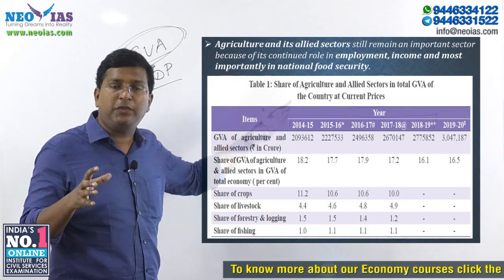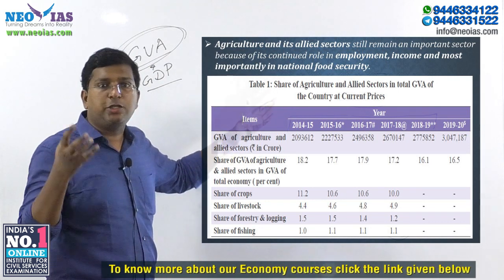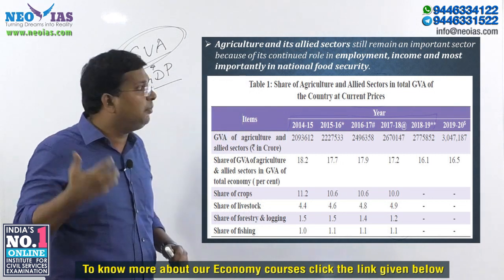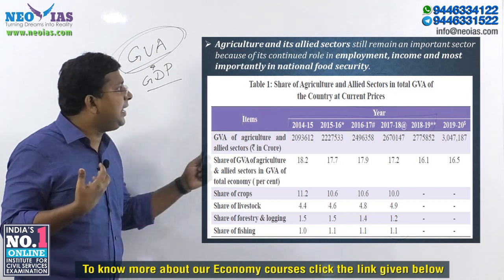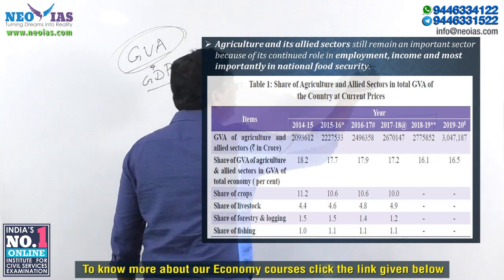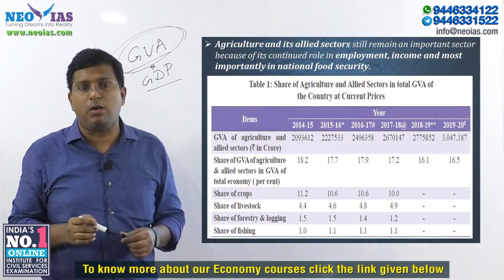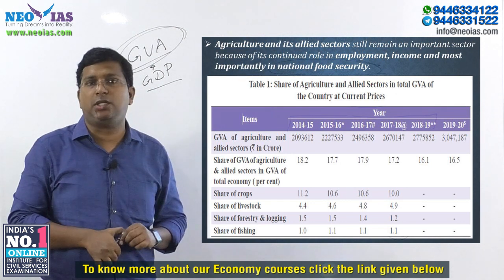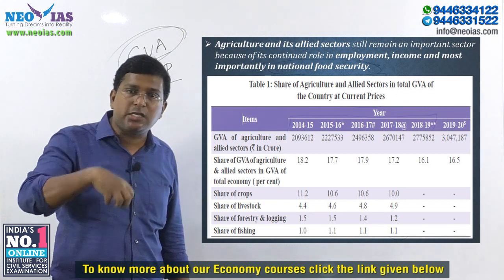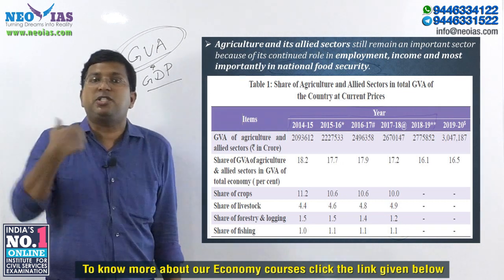Agriculture and the allied sector is a very important sector because it plays a very important role in employment. Nearly half of India's population depends on it, and it is also about income. You have to always keep in mind the government's objective of doubling the farmers' income. Most importantly, it matters for national food security, because one-third of our population is still poor, and the great lockdown period has affected them in the worst way.